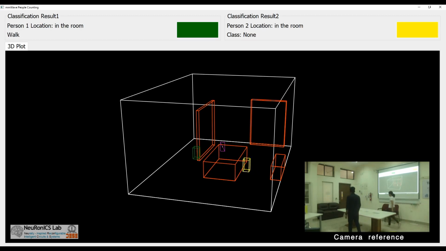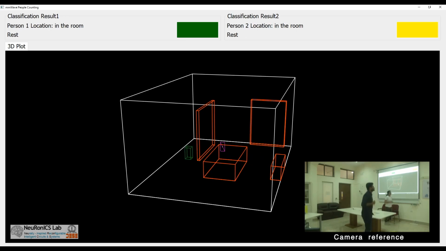Now we can see person 2 entered the frame, and person 2 is represented as the yellow cuboid in the GUI. As person 2 is walking, we can see yellow walk being displayed on the GUI. And now the person is at rest, which is updated in the GUI as rest. Now person 2 is sitting down on the chair, and the timer starts, and we can see the GUI shows sit down, and the timer tells since when person 2 is on the chair. And now person 2 is resting, so we can see that. And now person 2 stood up, and we can see the GUI update that is stand up.